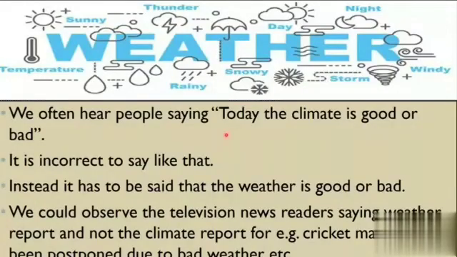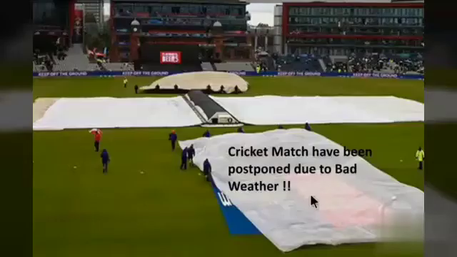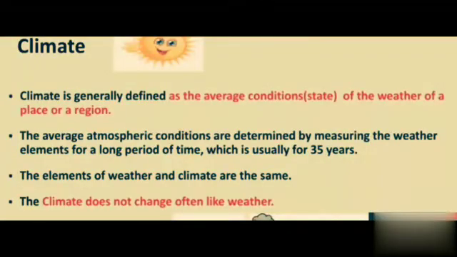Next, weather. We often hear people saying today the climate is good or bad. Generally we say like that, but it is incorrect. Instead, it has to be said that the weather is good or bad. We could observe television news readers saying weather report, not climate report. For example, see the pictures: the cricket match has been postponed due to the bad weather.